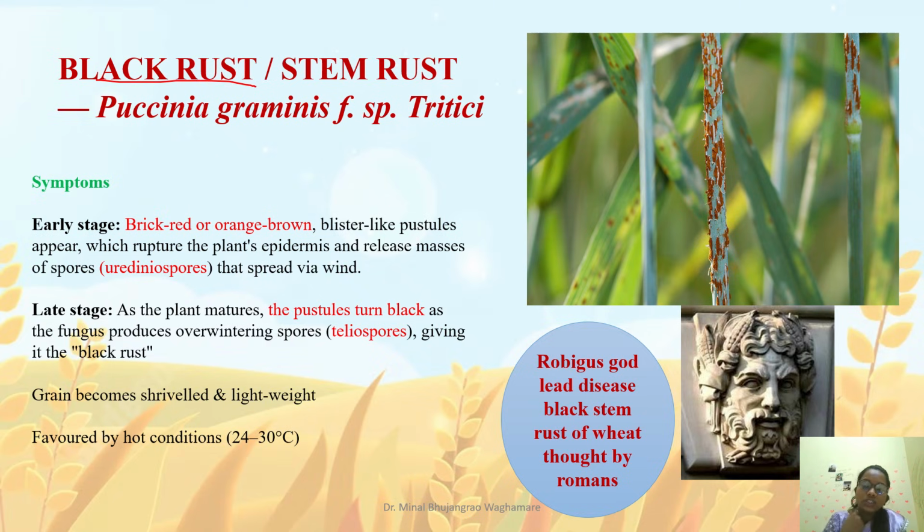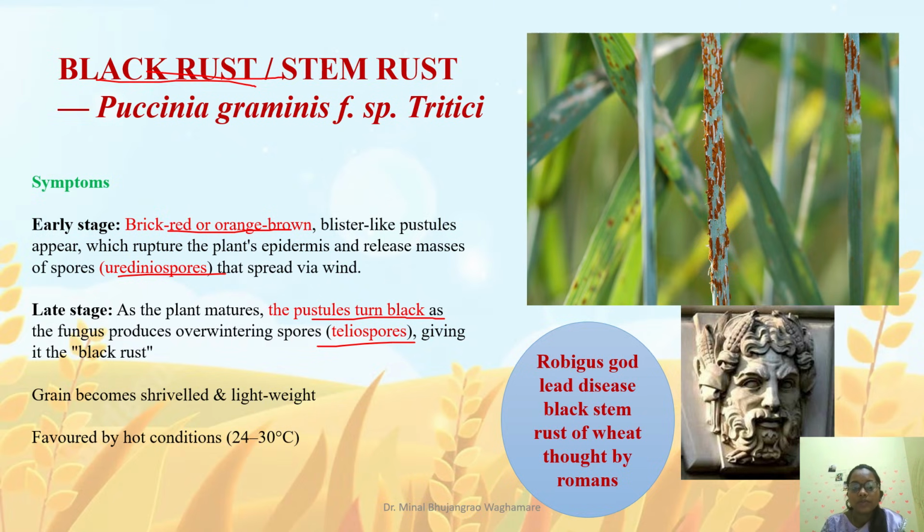In this, pustules will appear on the leaf surface. At early stage, brick red and orange brown color pustules will appear on the leaf surface, which rupture the plant epidermis. Those spores are the uredospores. At later stages, those pustules convert to blackish in color. Now that fungal mass has teliospores present in those black spore masses. Due to this, it gives a blackish appearance to the stem,